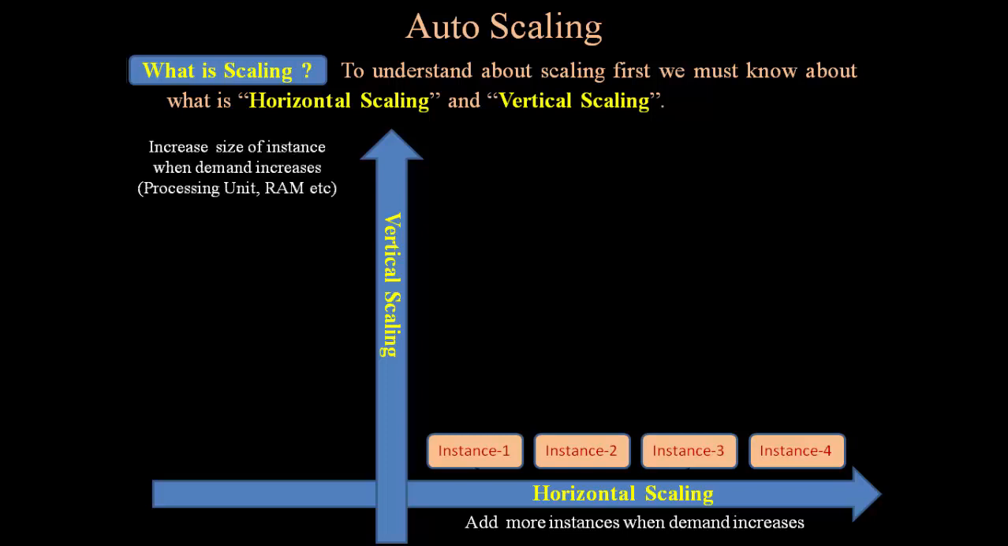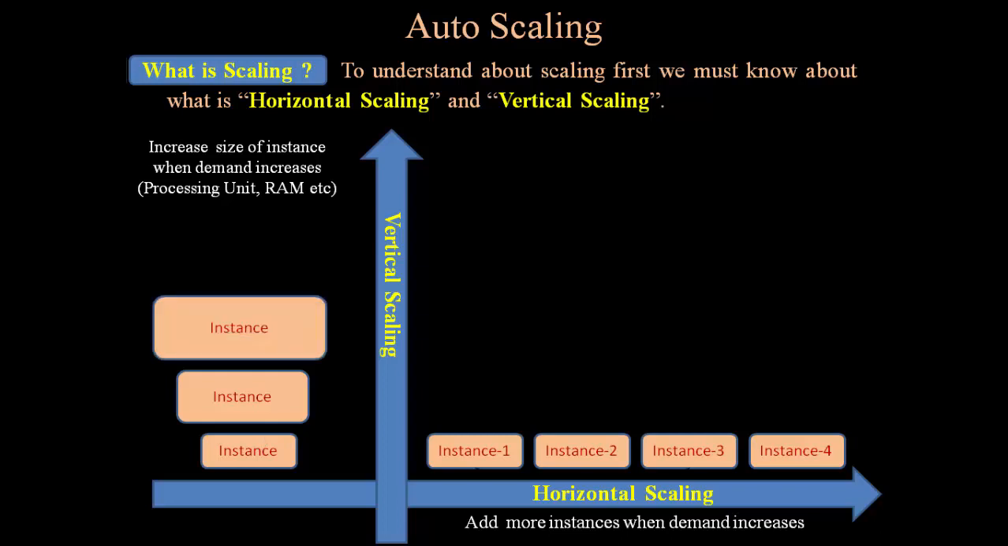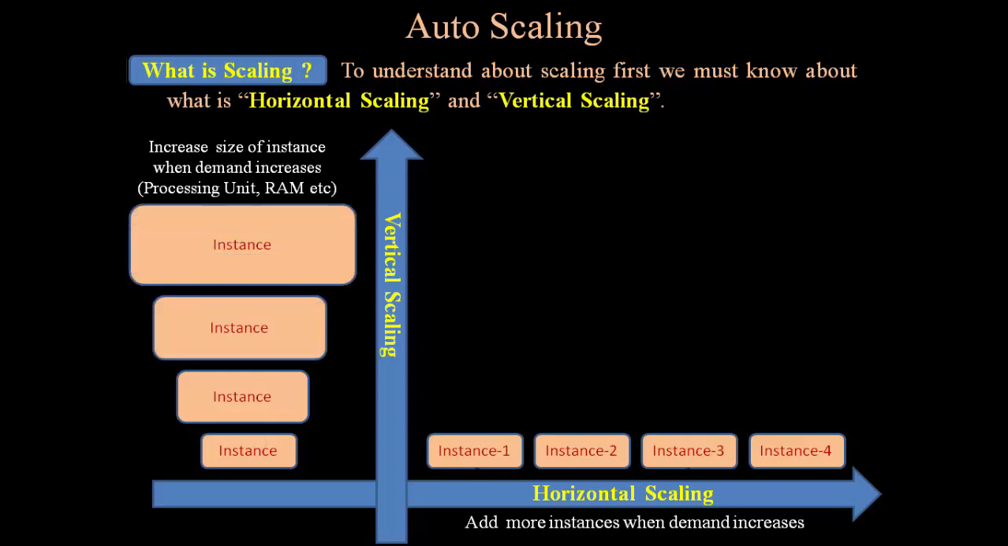Now in vertical scaling, we increase the size of the instance when demand increases. We are not adding more instances, our instance is the same, but we are just adding extra processing units and memory as per the need. For example, we have one instance, so whenever demand increases, we have to increase the power of the existing instance by adding more processing units and more memory. Every time demand increases we have to increase the size of the instance, and this kind of scaling is known as vertical scaling.